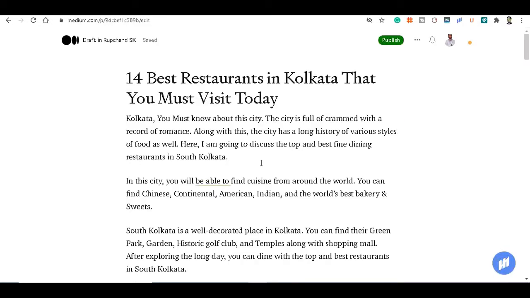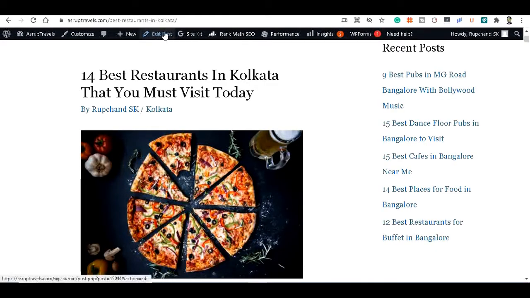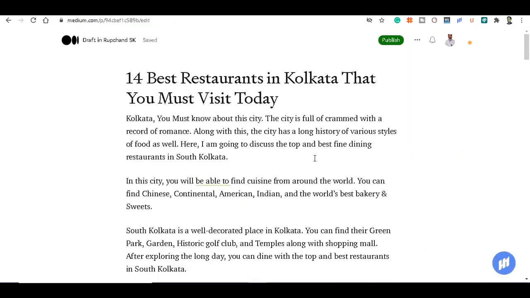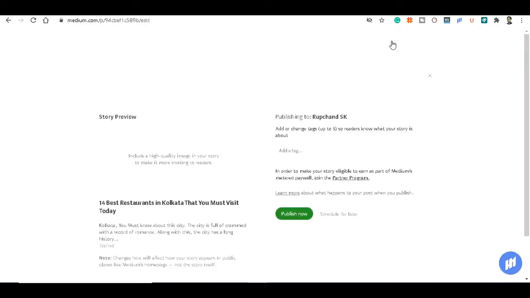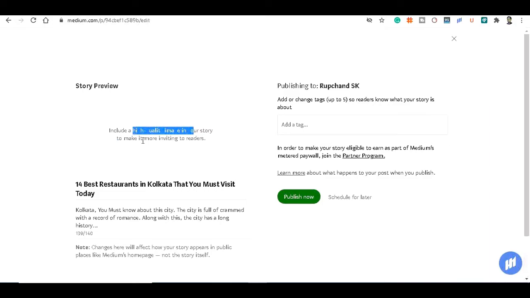So friends, you have written an article, and after completing your article you have to give your website link. So for that you have to go to your website and copy your URL, and let's come to Medium, and I want to add a link in between this content. Select and click this hyperlink button and paste it here and click enter. After that it will be linked to your blog post page, and now you have to click this publish button. So once you click the publish button, in this section you have to add your feature image, and you can add the tags here. So after adding your tags, you need to publish this. So friends, this is the way you have to generate backlinks for your website by guest posting.